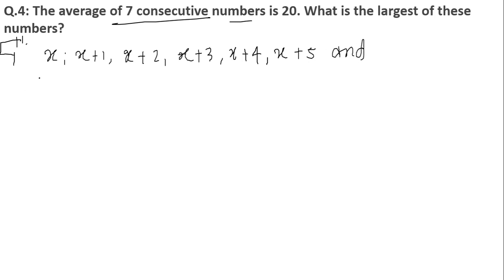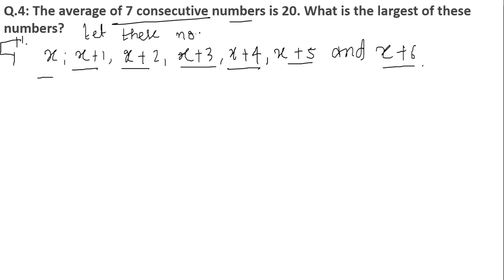And how many numbers is this? 1, 2, 3, 4, 5, 6. One more number is needed, x plus 6. So let these numbers be the 7 consecutive numbers. Okay. Now we know the formula for average.